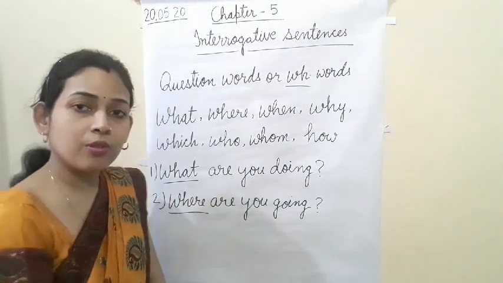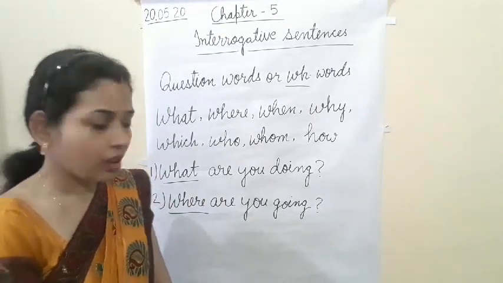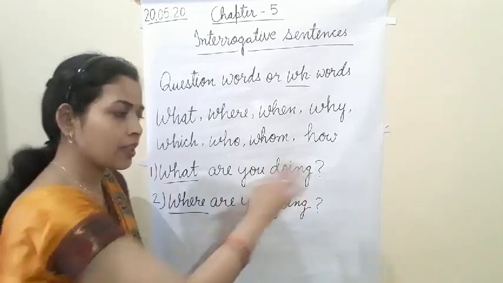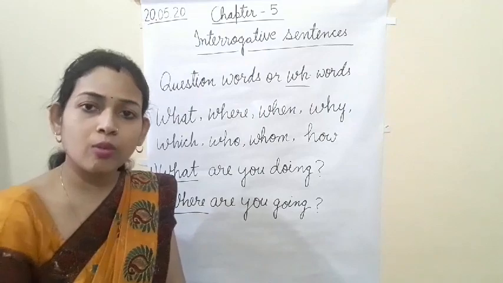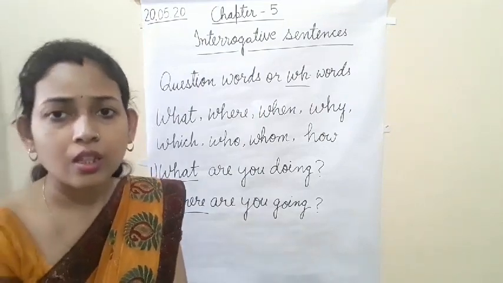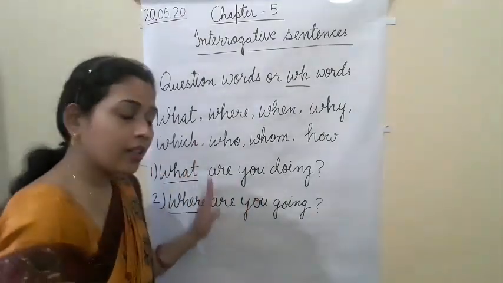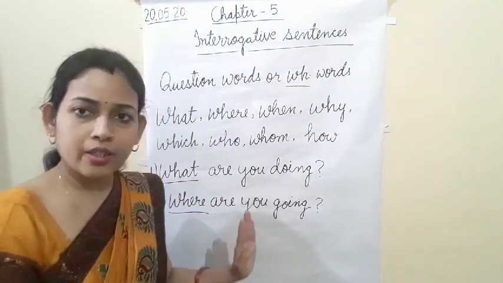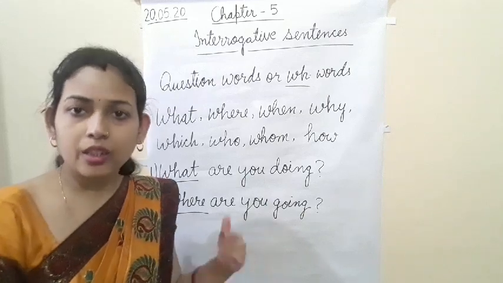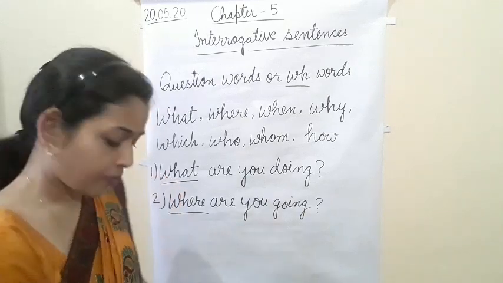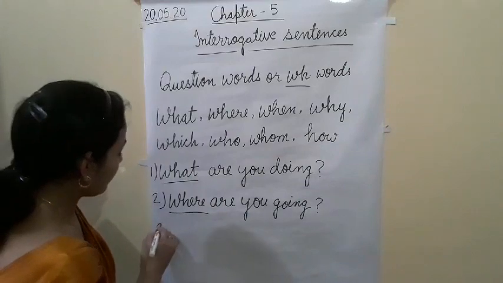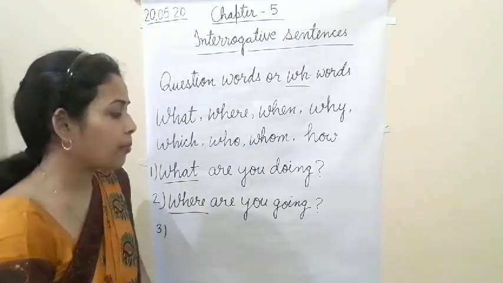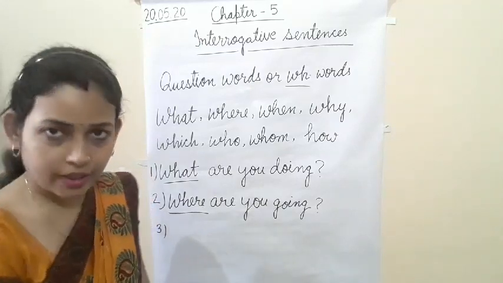Here I have used where, and then helping verb, subject, and then main verb. The rest will be the same, whatever we studied in the previous videos. But when we write question words, we write them first. This is also an example of present continuous tense.